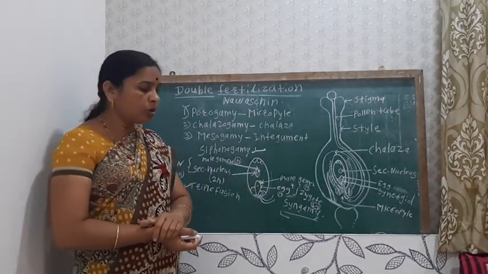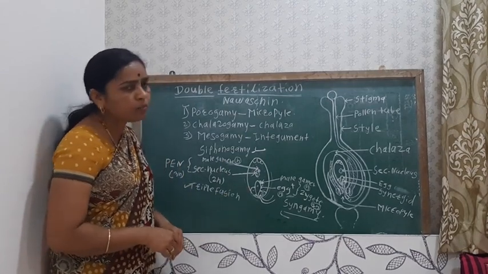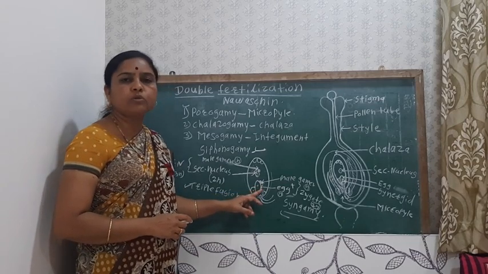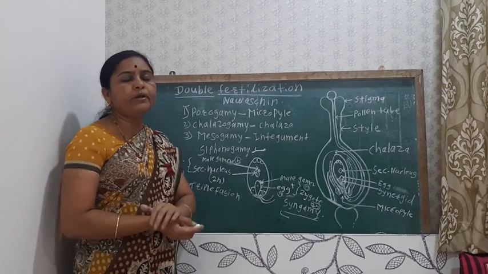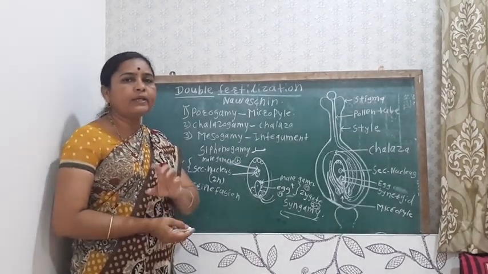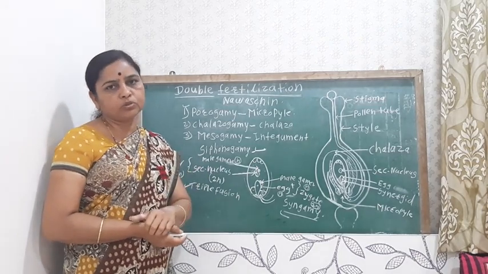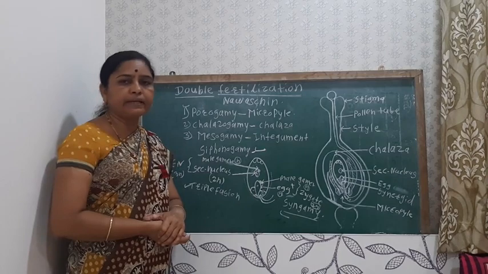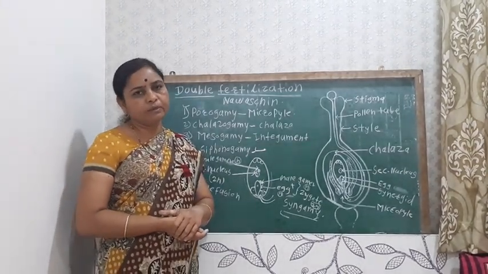It also helps to avoid polyembryony. Only a single embryo formation takes place due to the double fertilization process, so polyembryony is avoided. म्हणजे जनरली polyembryony म्हणजे मेनी एम्ब्रियो तयार करण्याची काही सीड्स मध्ये प्रोसेस होते, तर ही प्रोसेस इथं अवॉइड केली जाते ड्यू टू द डबल फर्टिलायझेशन प्रोसेस. So these are some significances of double fertilization.